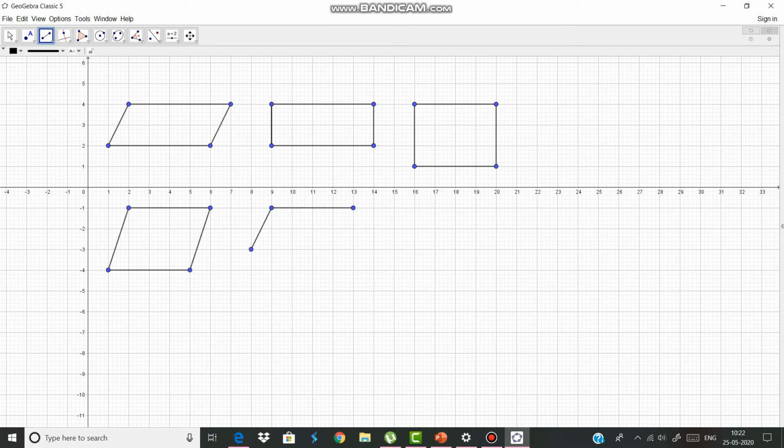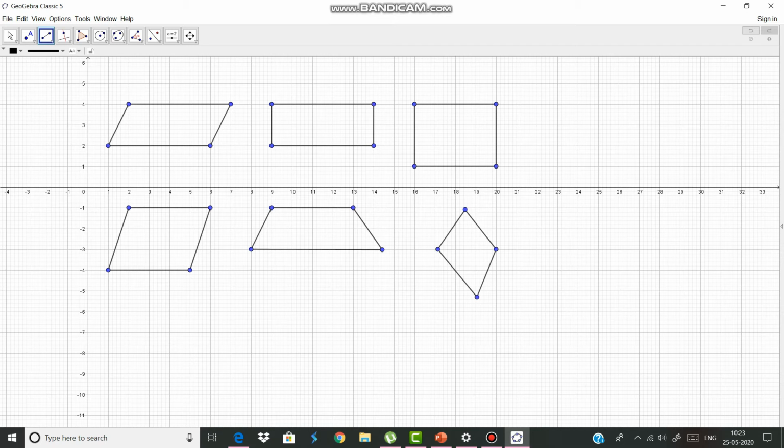Trapezium looks like this. And the kite looks like this. Why are these special? In the parallelogram, two pairs of opposite sides are parallel and equal. That is why it's a parallelogram. That is why it is special.